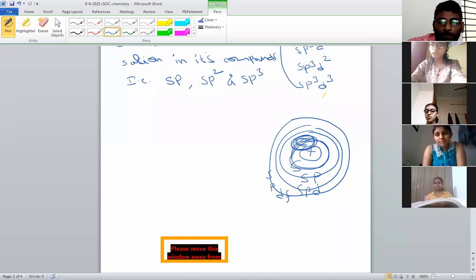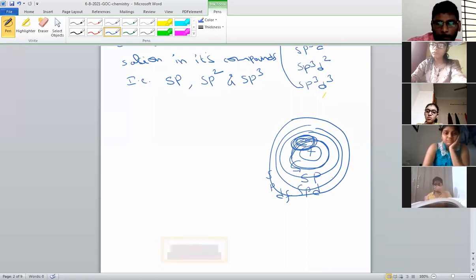So different types of orbitals are present. So what is an orbital shell? That we will learn in the atomic structure chapter. Just for clarifying what S means, what P means, all these are the symbols of orbitals. So what are the symbols of orbitals? S, P, D and F.